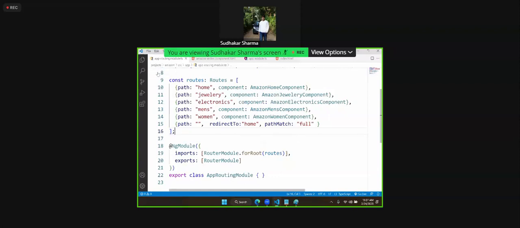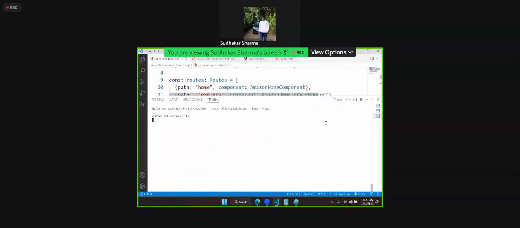We can display an error component. For example, let's add one component. I will add a component, ng generate component not found. Okay, skip test. We are generating a component called not found. Oh, it is shopping. We have to add in this now. I will terminate that.